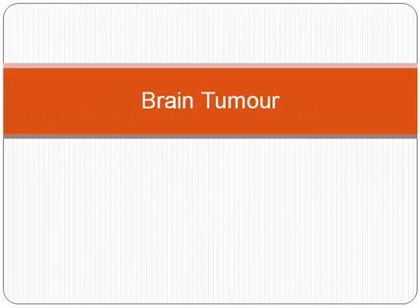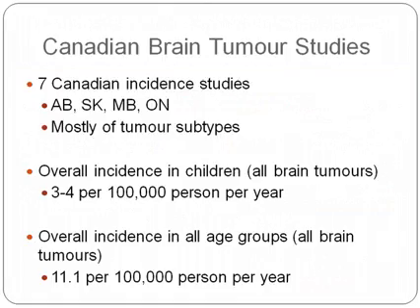For brain tumor, it's hard to give you a snapshot because there are different types of brain tumors. They were different grades and so on. So I'm only presenting the Canadian data. There will be a lot more information in the full paper, but there were 7 Canadian incidence studies. Again, these had to be published papers that were peer-reviewed, so there's a lot of registry data that's not included.